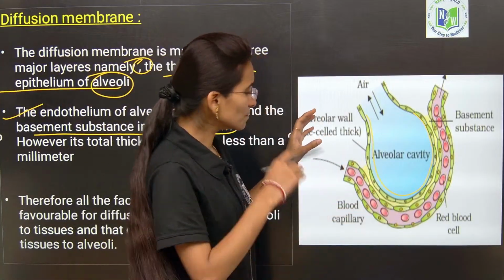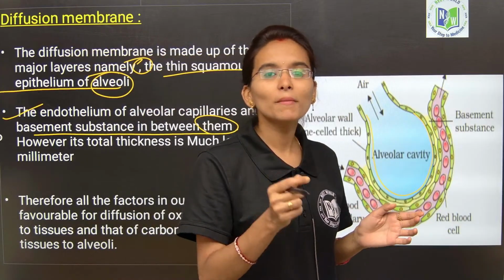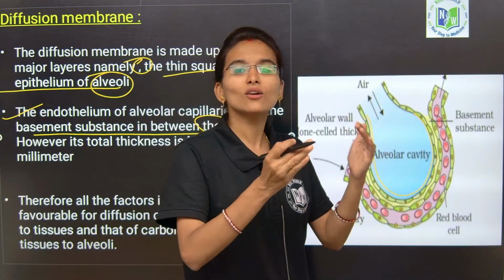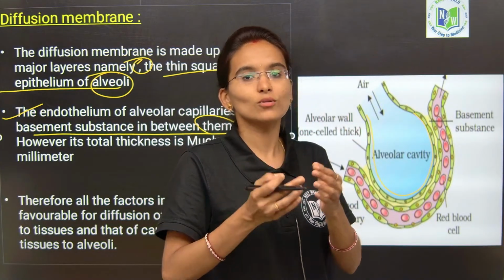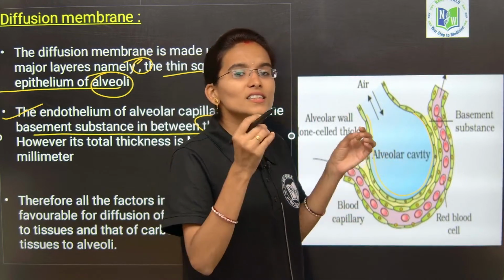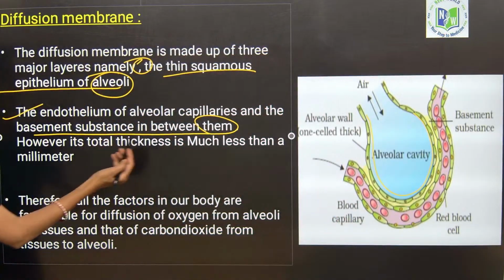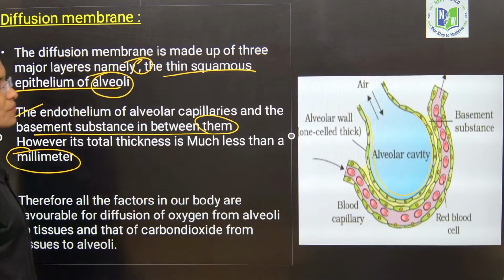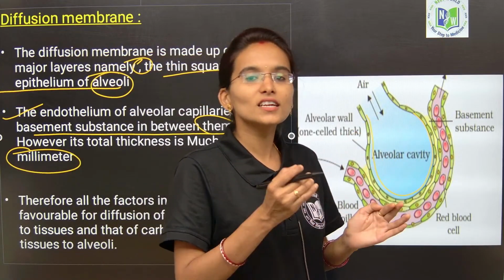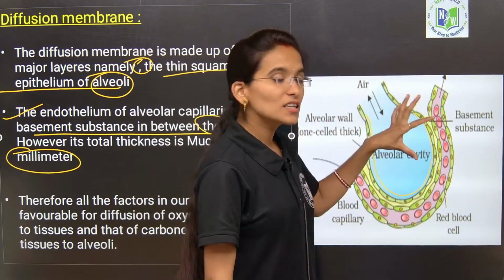We have already said that the thickness also matters. If it is too thick, we cannot exchange the gases easily. Hence the thickness is very small, much less than a millimeter, and that is the reason the exchange of gases takes place easily by diffusion. Clear with the respiratory membrane?